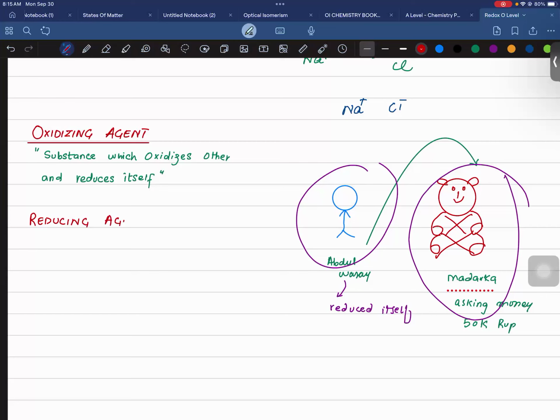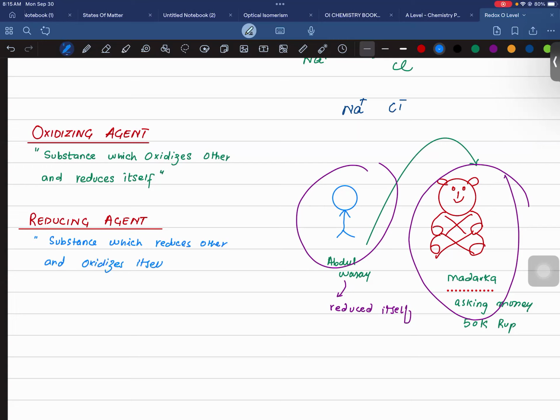As you know, a reducing agent is a substance which reduces other and oxidizes itself.